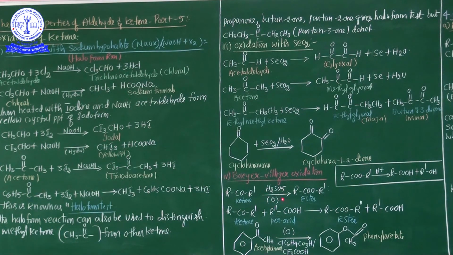C6H5CO3H. Write down C6H5CO3H, or another chemical, m-chloroperbenzoic acid or peracetic acid, etc. So listen, my dear students, very carefully.